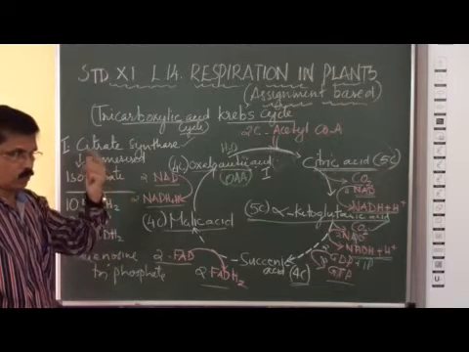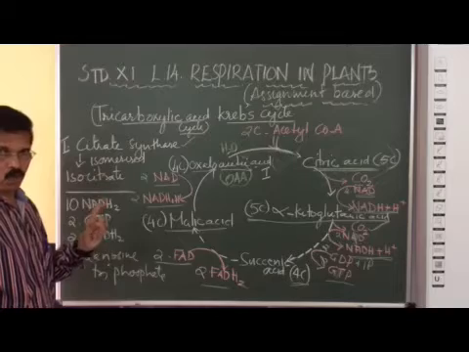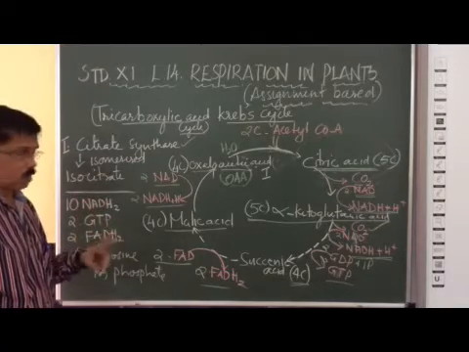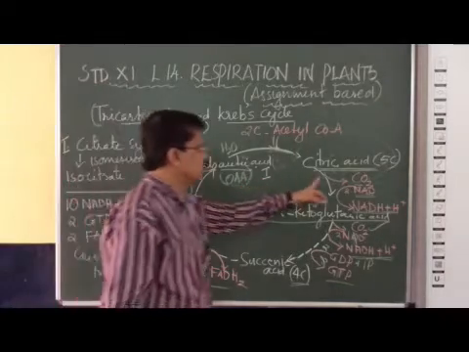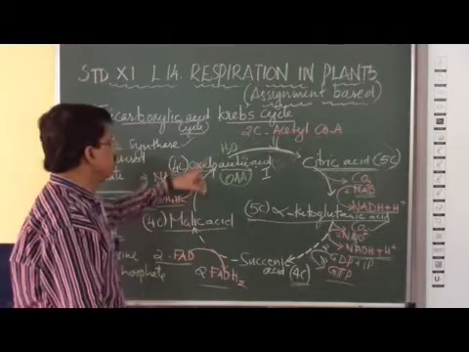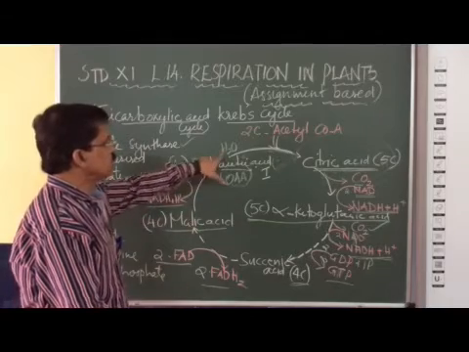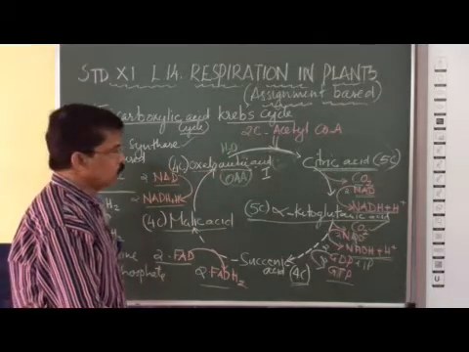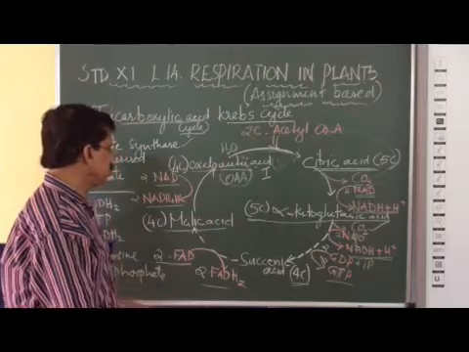From all this, 1 molecule of glucose is converted to carbon dioxide and water. Carbon dioxide is formed here, and water is formed finally. So carbon dioxide, water, and energy.